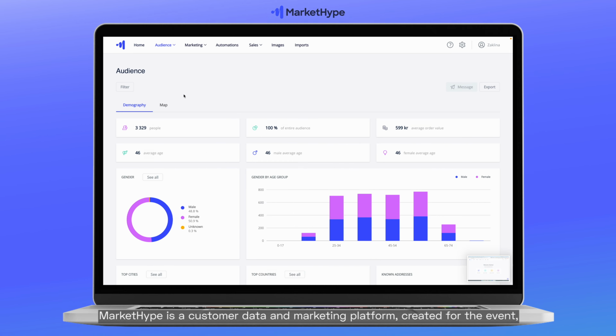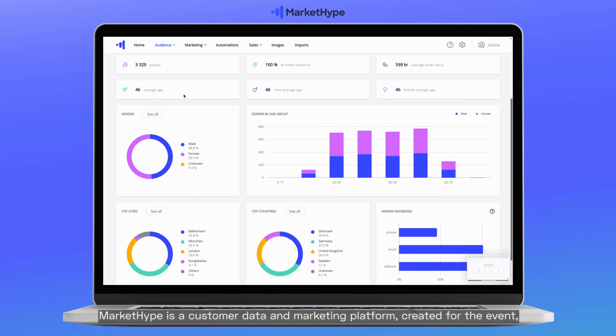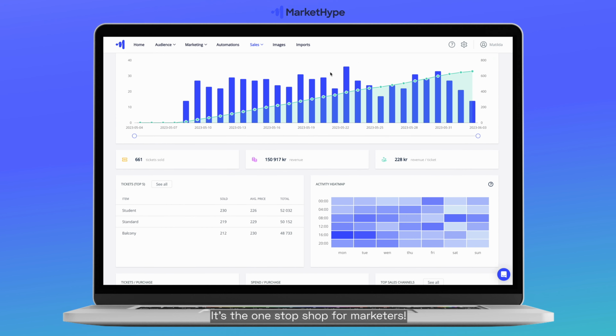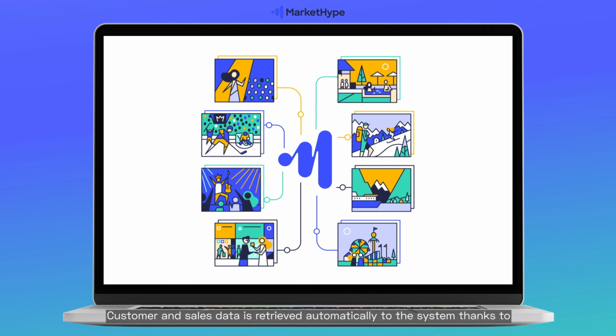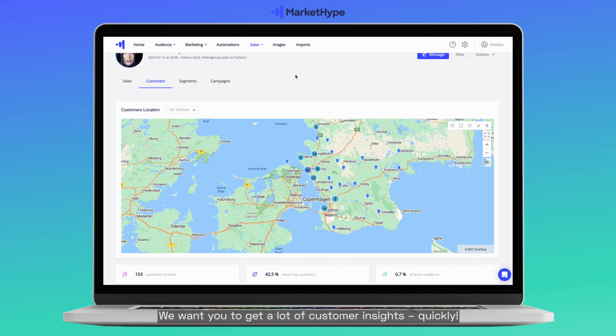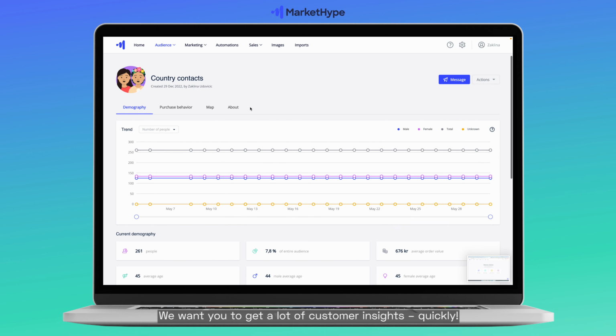Let's go! MarketHype is a customer data and marketing platform created for the event, experience and hospitality industries. It's the one-stop shop for marketers. Customer and sales data is retrieved automatically to the system thanks to the connection between MarketHype and your ticket or booking system. The data is visualized in an easy-to-understand manner. We want you to get a lot of customer insights quickly.